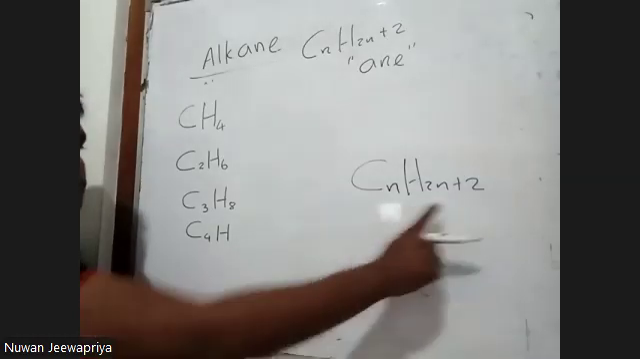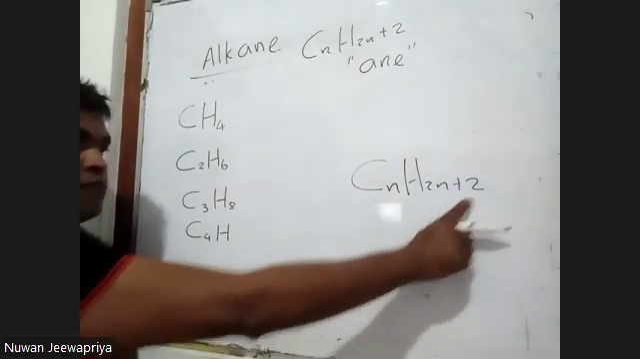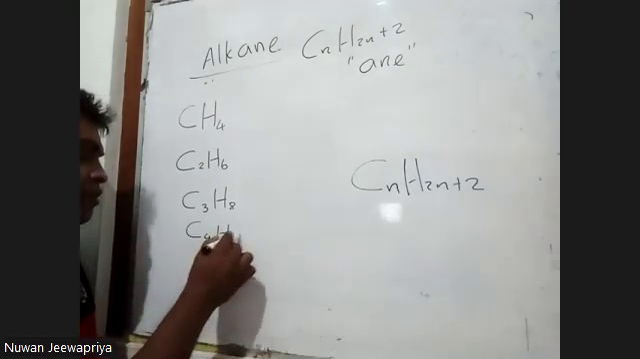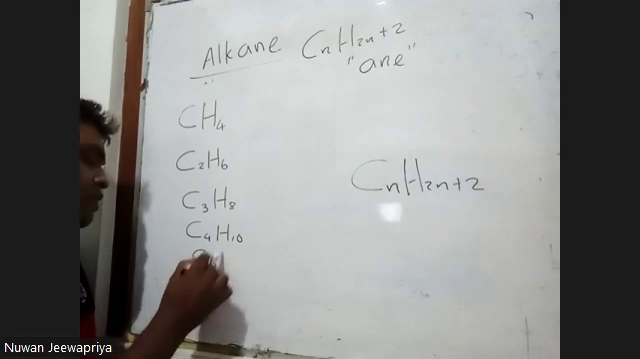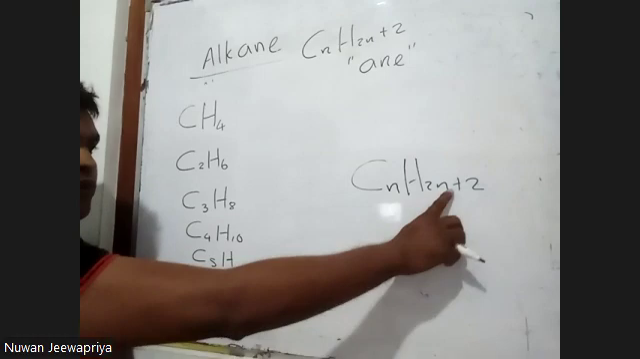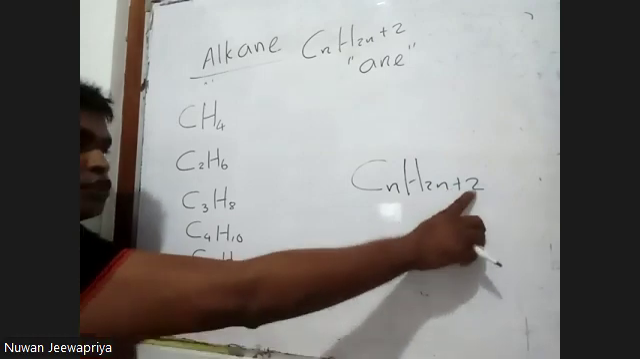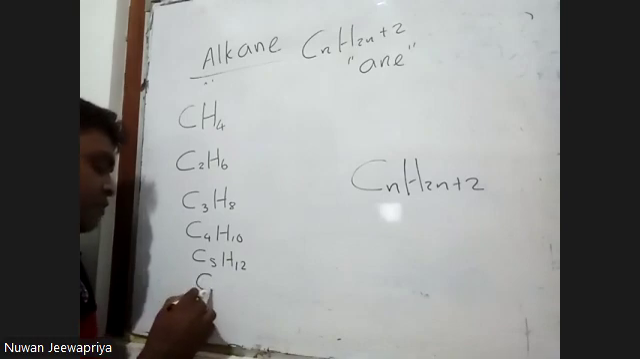C4H, n is equal to 4. 4 into 2, 8. 8 plus 2, 10. C4H10. Fifth member of this family, C5H, n is equal to 5. 5 into 2, 10. 10 plus 2, 12. C5H12. Next member,